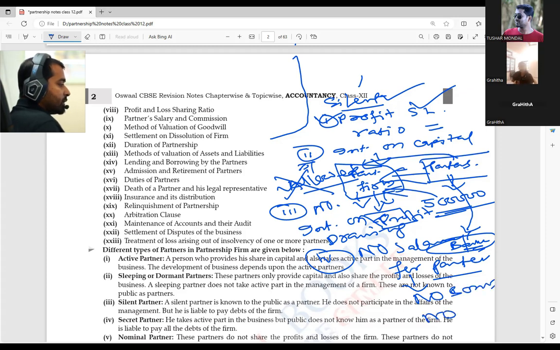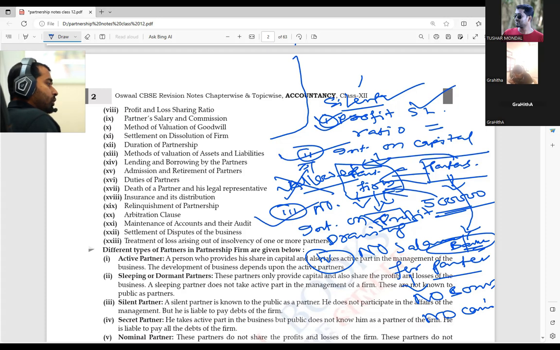So what are the things we have seen? If the partnership deed is silent, again and again I am telling this, if the partnership deed is silent: profit sharing ratio equal, interest on capital no, interest on drawings no, no salary for the partners, no commission for the partners, no bonus for the partners.